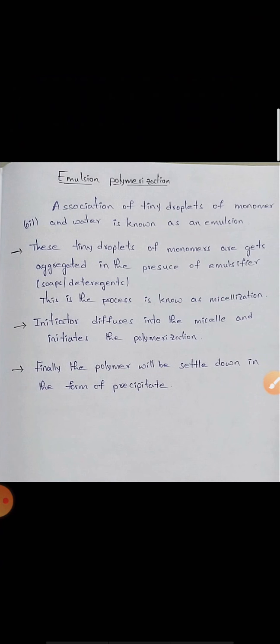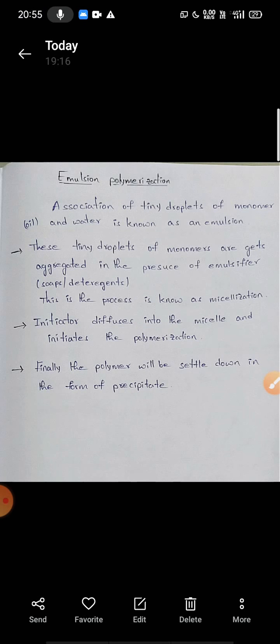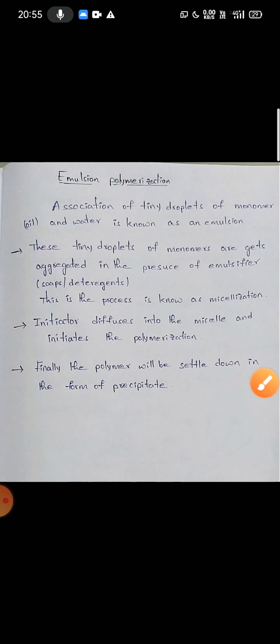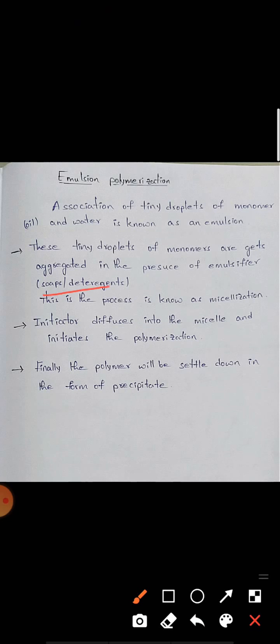Now, emulsion polymerization. Association of tiny droplets of monomer oil and water is known as emulsion polymerization. These tiny droplets of monomers get aggregated in the presence of an emulsifier like soaps or detergents. This process is known as micellization.